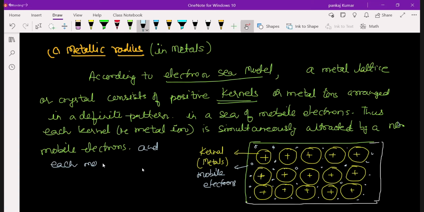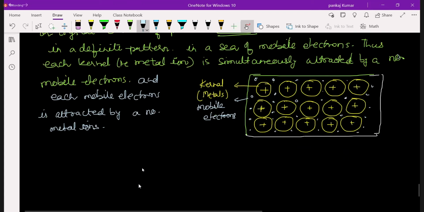They can move anywhere, and each mobile electron is attracted by a number of metal ions.